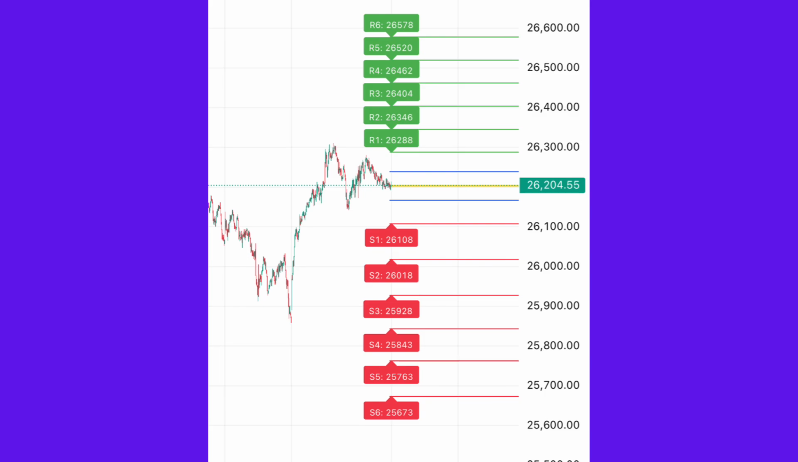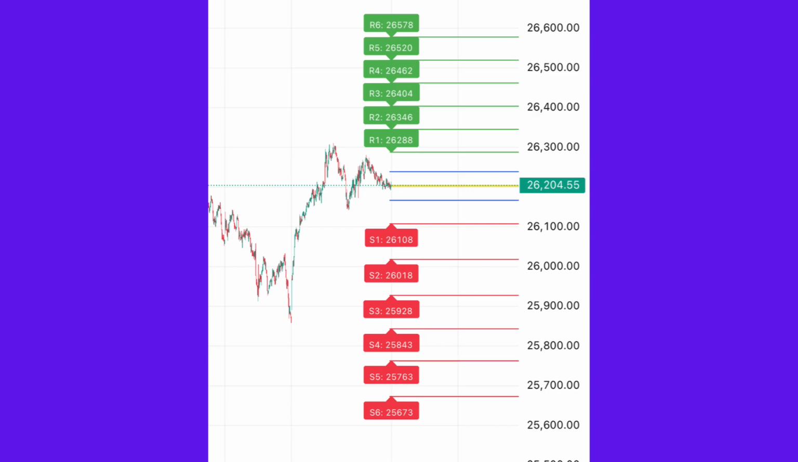Key Nifty levels for Monday. Now let's come to the most important part, support or resistance zones for Monday. These levels are based on the chart you uploaded. Resistance zones, upside levels. R1: 26,288, R2: 26,346, R3: 26,404, R4: 26,462, R5: 26,520, R6: 26,578.